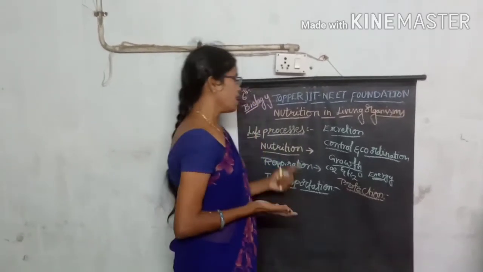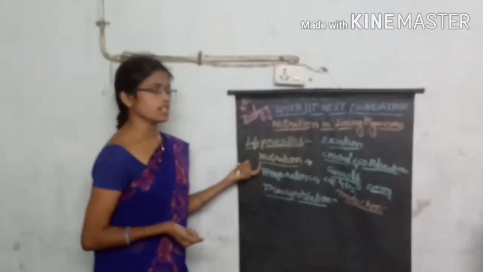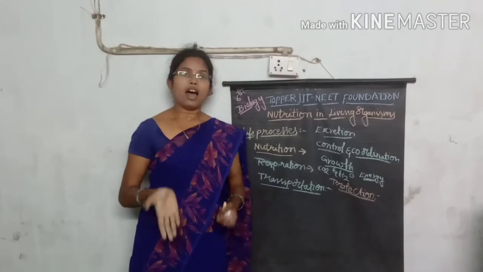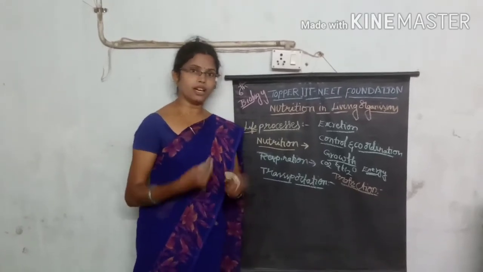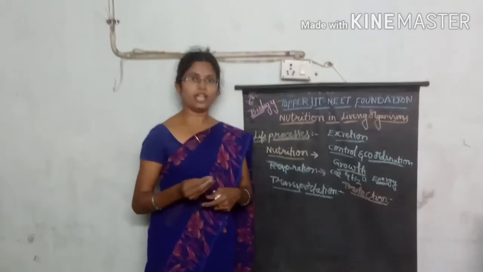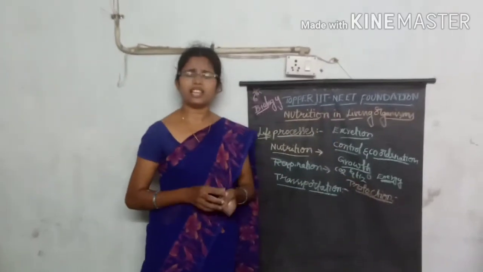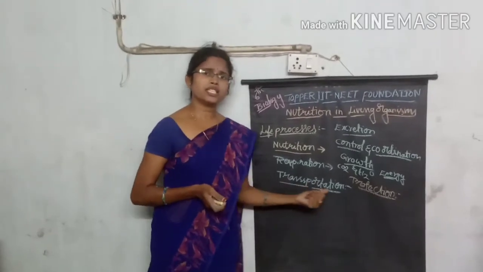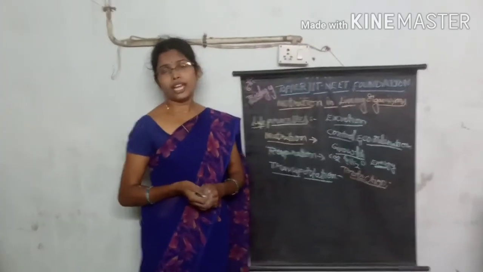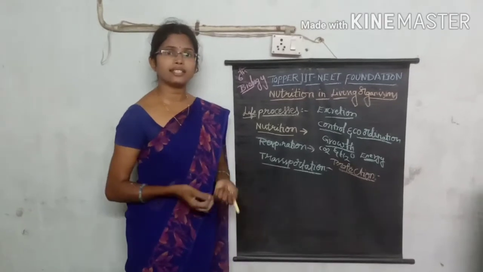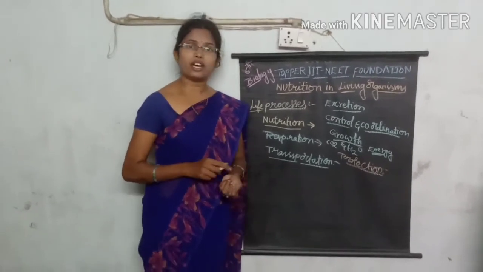So these are some of the basic processes involved in organisms from lower to higher. If you see lower organisms, these life processes are very simple phenomena, but in higher organisms, more complexity of organization occurs.